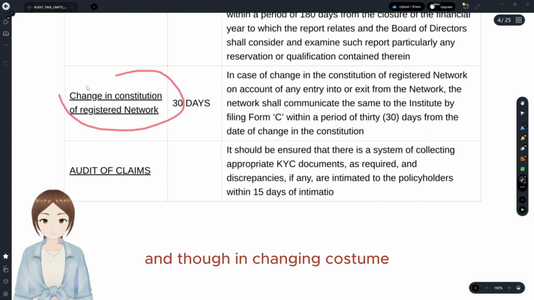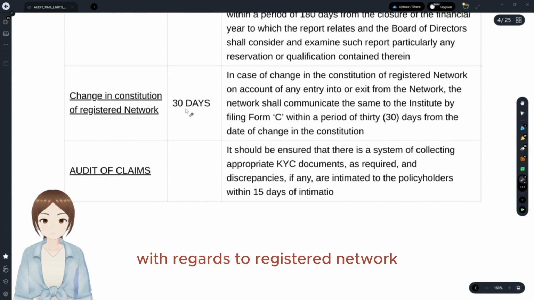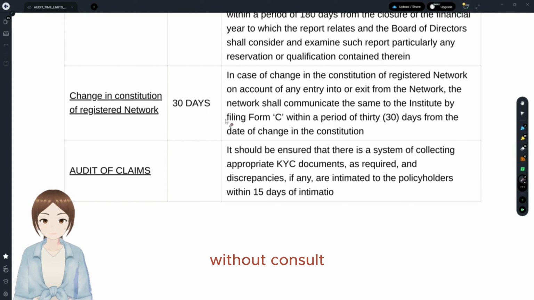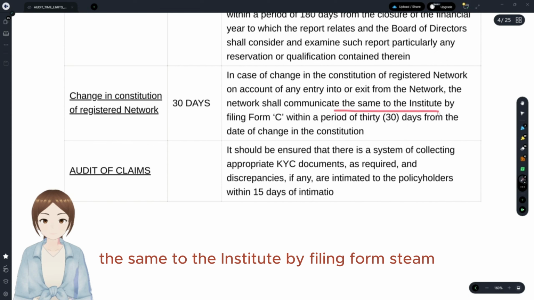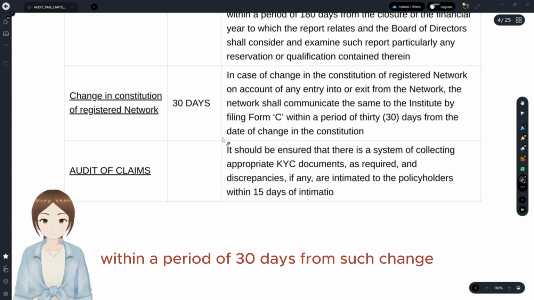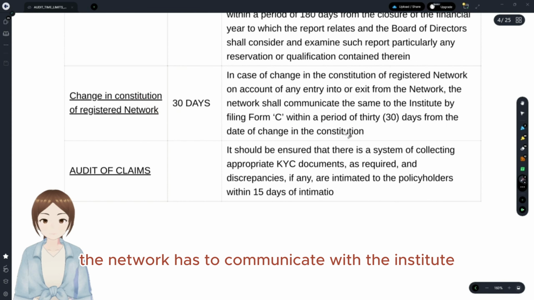And the change in constituency with regards to a registered network: accounting firms register with a particular network with the council. Then the network shall communicate the same to the institute by filing Form C within a period of 30 days from such change. The network has to communicate with the institute.